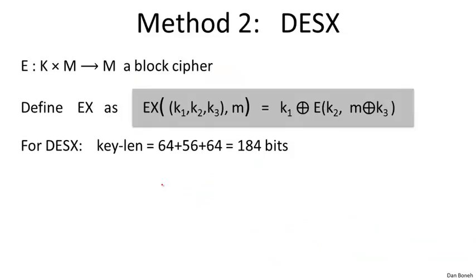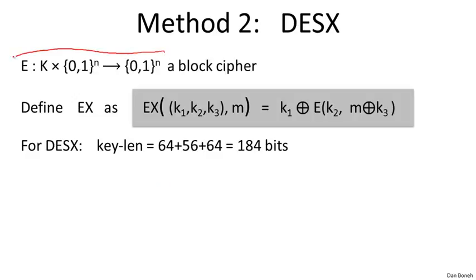Okay, I want to mention one more method for strengthening DES against exhaustive search attacks. This method is not standardized by NIST because it doesn't defend against more subtle attacks on DES. But if all you're worried about is exhaustive search and you don't want to pay the performance penalties of triple DES, then this is an interesting idea. So let me show you how it works.